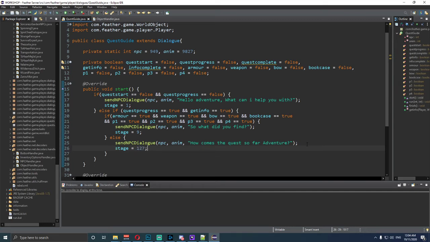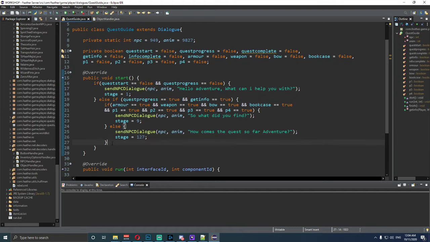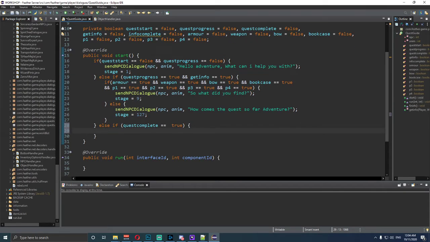Right. Save that. This one here, no, we need to go to here. Right, because obviously from here to here to here to here, which is what we're doing. From here to here is the code on the inside, so we need to go here, right? We're going to type in an else if, and we want to say quest complete is equal to true. I'm going to open close on that one.